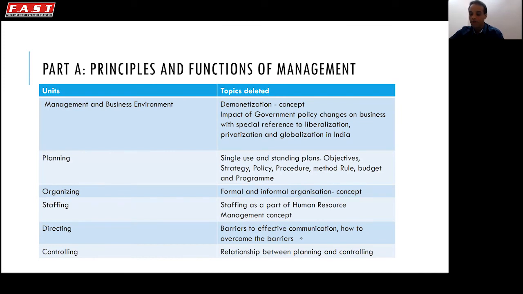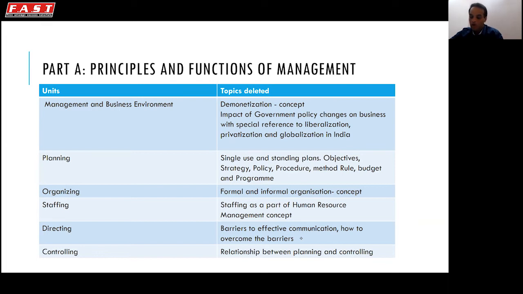Part A, principles and functions of management. Mark, it has been started from unit 3, management and business environment. The topics deleted are the concept of demonetization, and second, impact of government policy changes on business with special reference to LPG in India. So this topic has been deleted.